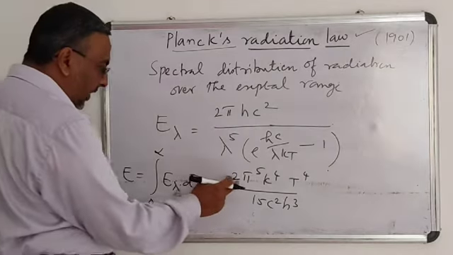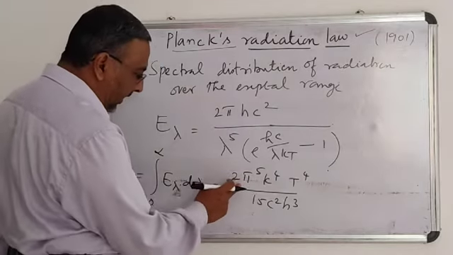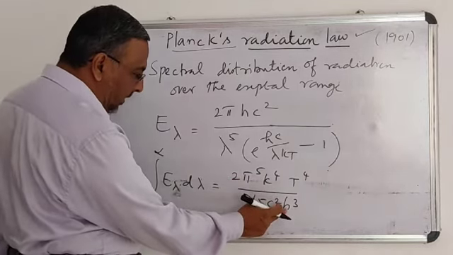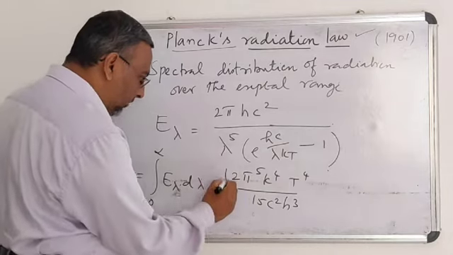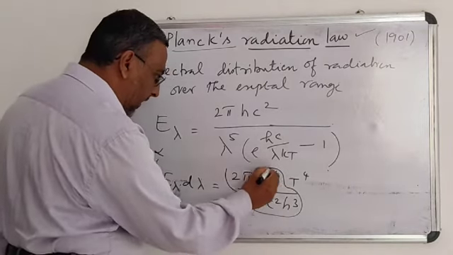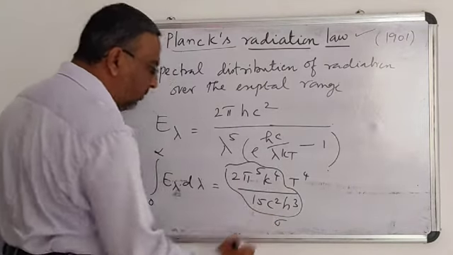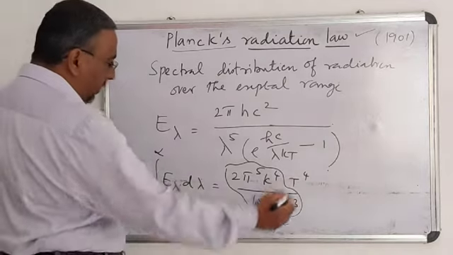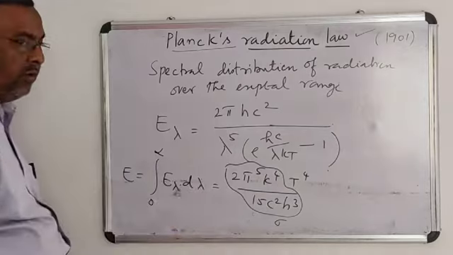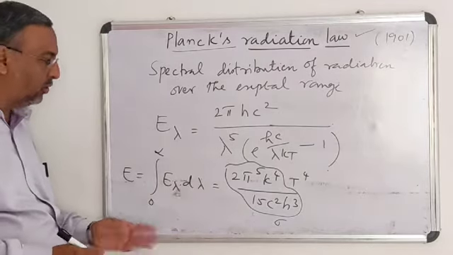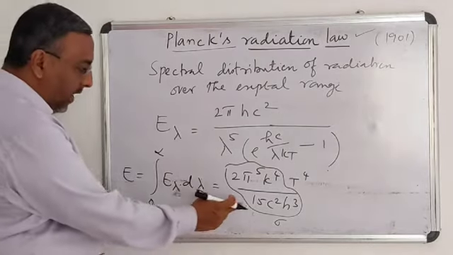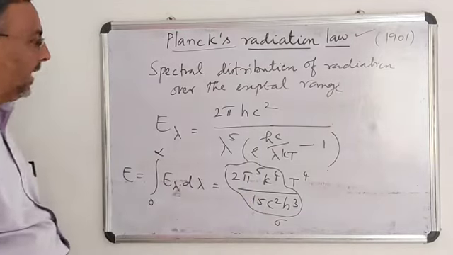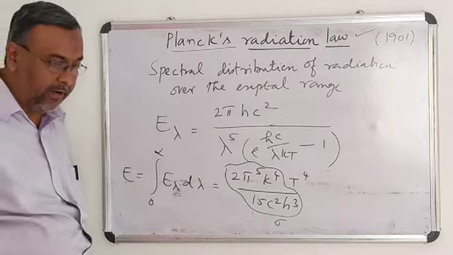Actually, all these are constants: pi, k the Boltzmann constant, c the velocity of light, and h cube. This whole thing is taken as sigma. Or we can write it as E is equal to sigma T power 4, which is similar to the case of the Stefan-Boltzmann law. This is the value of the Stefan-Boltzmann constant. This is given by Planck's radiation law.